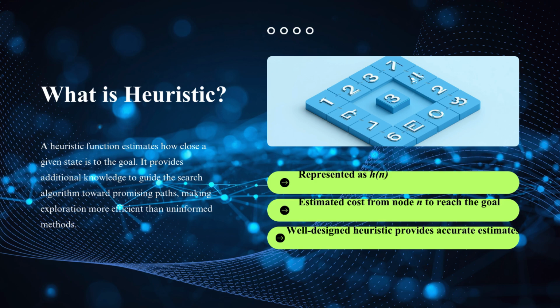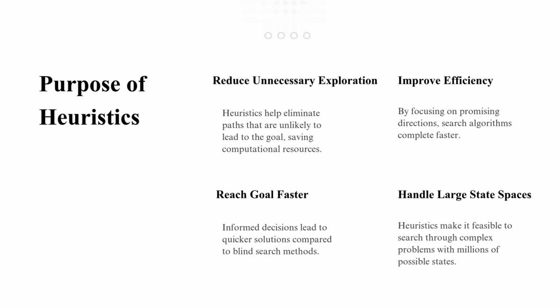Now that we understand heuristic functions, let us move forward and study why heuristics are so important in intelligent search systems. The main purpose of heuristics is to make search algorithms more efficient and intelligent. In large search spaces, exploring every possible path is often computationally expensive and time-consuming. Heuristics help reduce this problem by guiding the algorithm toward promising directions. One major advantage is reducing unnecessary exploration. Instead of checking paths that are unlikely to lead to the goal, the algorithm focuses only on the most relevant possibilities.